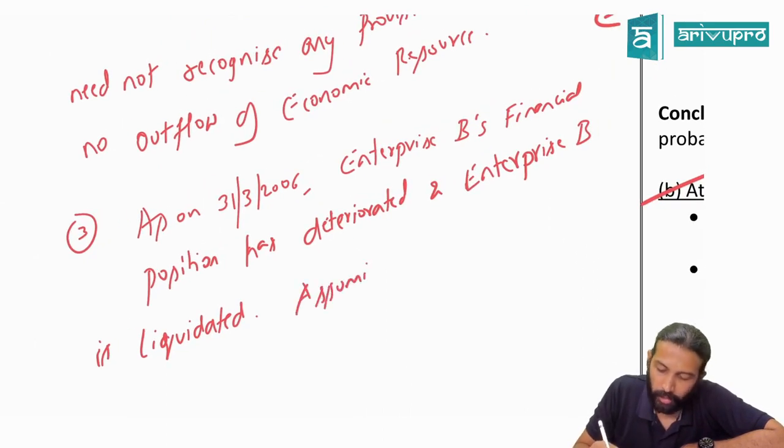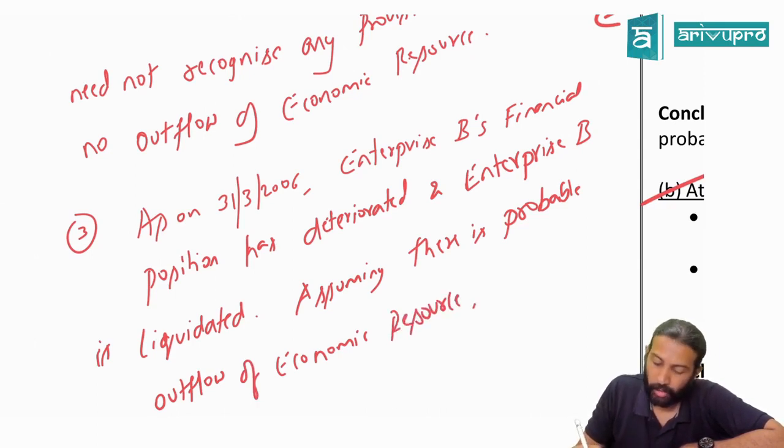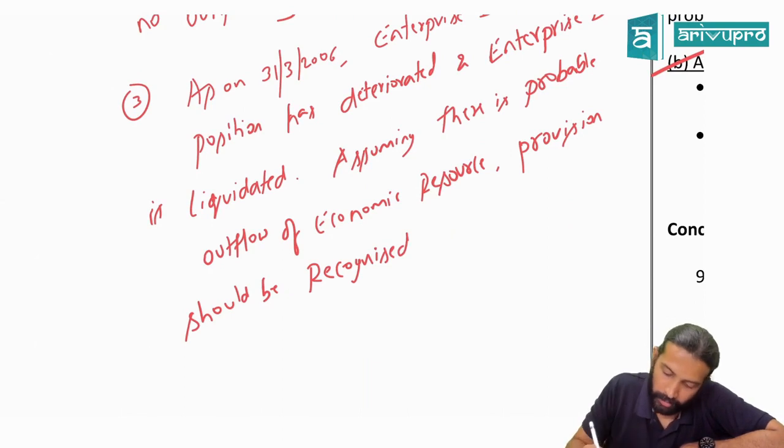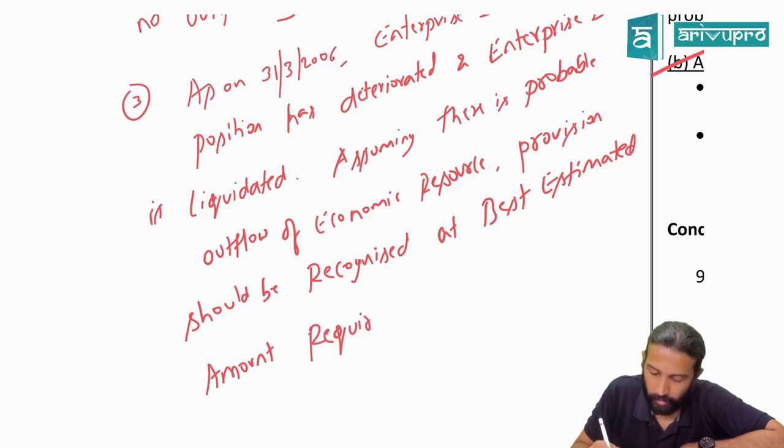So you'll write, assuming there is a probable outflow of economic resource, provision should be recognized at best estimated amount required to settle the obligation.